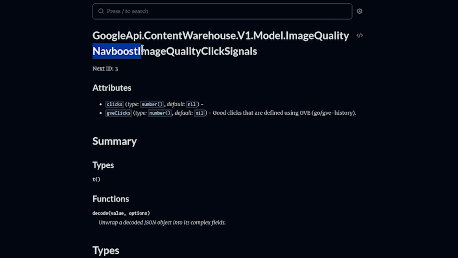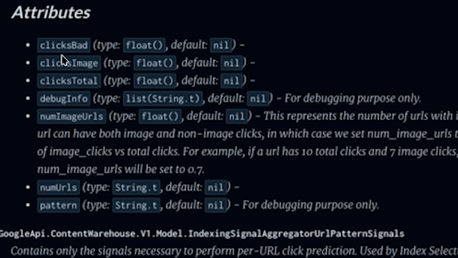So the actual information that ended up being leaked is apparently mostly API calls of things that people understand. Inside the Google API Content Warehouse, they do talk about things like NavBoost and things like good clicks. So if you actually look into it, you can see attributes here like bad clicks, clicks for images, clicks and totals, and of course, this is all information. These are all flags that Google is calculating to attribute which website ranks over the other. And that's how this entire situation tends to work.